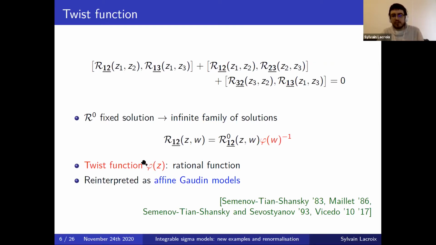This twist function is a way of characterizing the integrable structure of the model at the Hamiltonian level. And as I said also, recently models with twist functions, so with R matrix taking this form for a certain R0, have been reinterpreted in terms of the representation theory of Kac-Moody algebras, what are called affine Gaudin models. And these affine Gaudin models, in this paper by Benoit Vicedo, played an important role in some of the constructions that we'll talk about today, but I will not enter into the details of this construction, and actually we'll just talk about the end results.